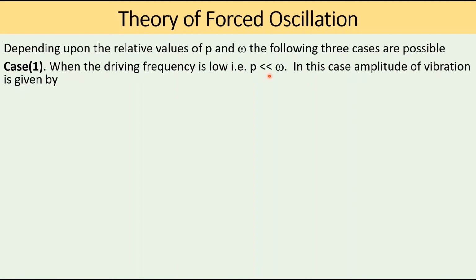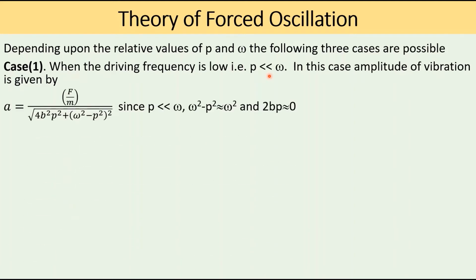In this case, the amplitude of vibration is given by A is equal to (F/m) divided by square root of (4b²p² + (ω² − p²)²). If p is very small compared with ω, ω² − p² is equal to ω², and 2bp is equal to 0.